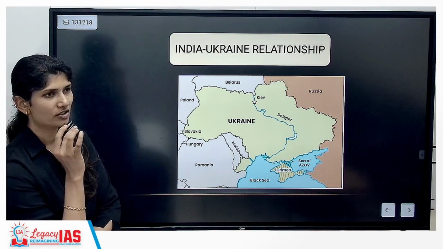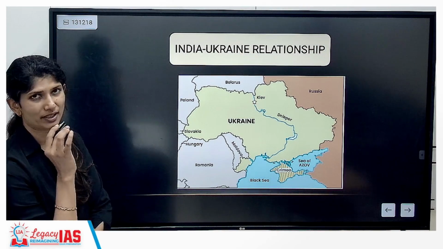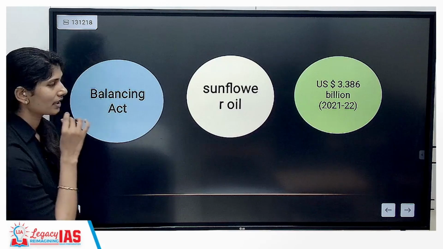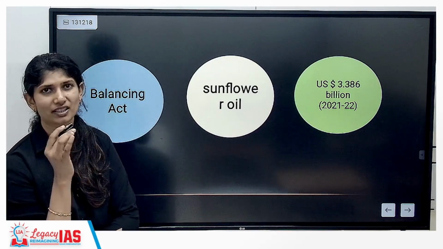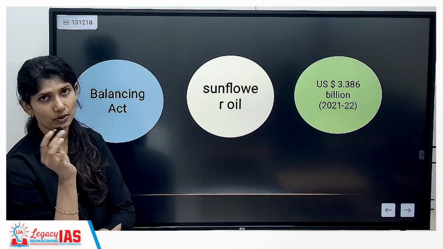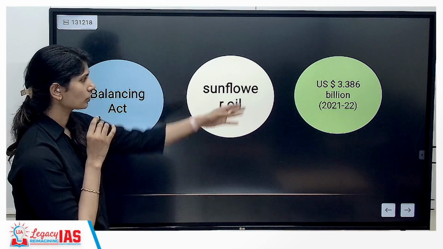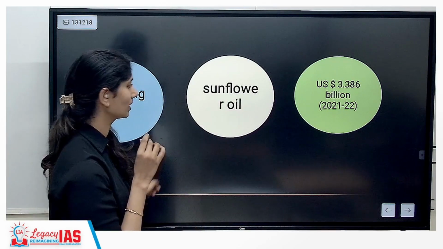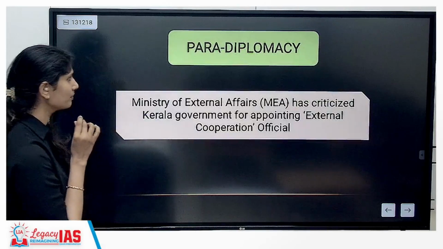But post the war, relationships are a little bit strained. We also see a lot of Indian students going to study medicine there. But post the war, the trade has fallen between India and Ukraine. India has to play a balancing act between Russia and Ukraine, and also between Russia and the West. As of 2022, bilateral trade stood at 3.38 billion, but now it has dropped significantly.